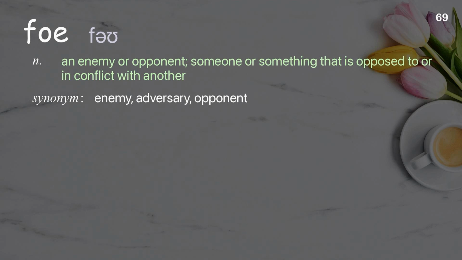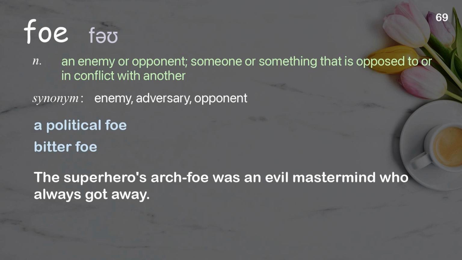Foe. An enemy or opponent, someone or something that is opposed to or in conflict with another. Examples: a political foe, bitter foe. The superhero's archfoe was an evil mastermind who always got away.